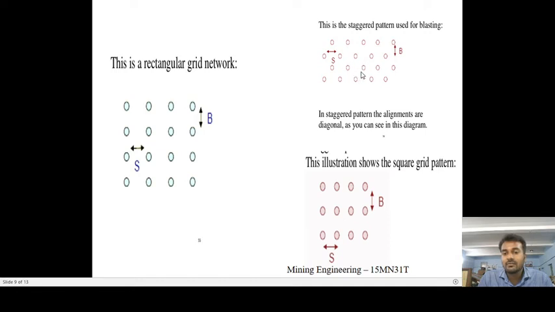See, can you form here? This is an equilateral triangle. This is the first series of holes, the next series of holes at the second row. This first row could match to the middle of the second row. This hole comes at the middle of these both holes, right? This type of pattern we call a staggered pattern.